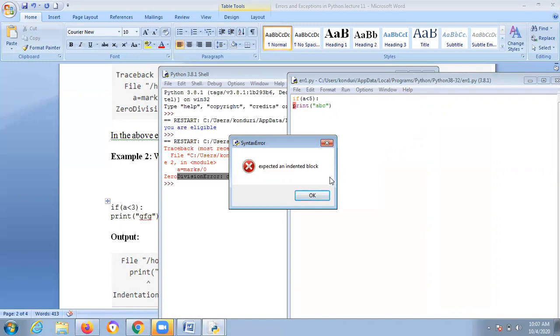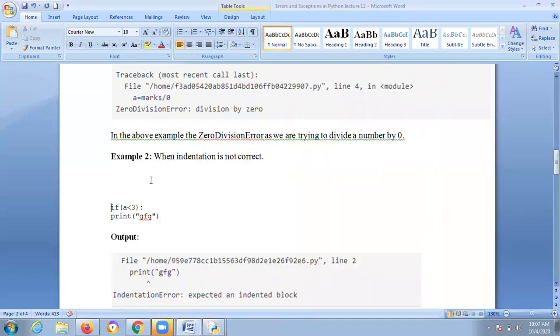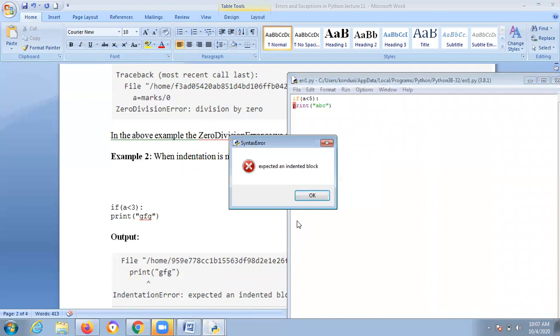But the only thing, okay, here the indentation is not correct. You are getting an error, right? And what is this type of error called? You are completely correct. You are giving the if condition correct and the colon correct, syntax correct, print open bracket correct, and you are enclosing correct brackets, double quotes, and closing brackets, everything correct, including spelling. But it will not execute, will not print anything, because you are getting an error called indentation. This is called a logical error.